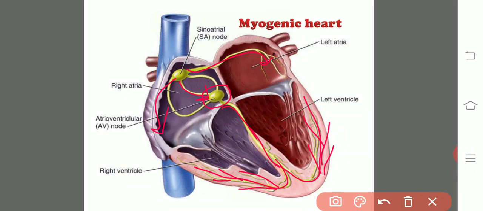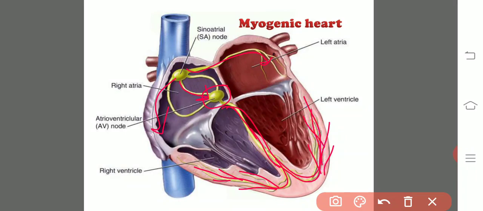Thereby, the AV node carries the electrical impulse responsible for the contraction of the ventricles through the bundle of His and the Purkinje fibers into the ventricular walls.